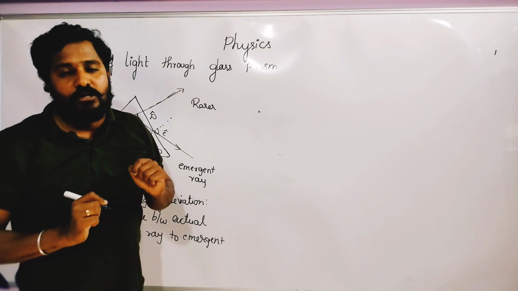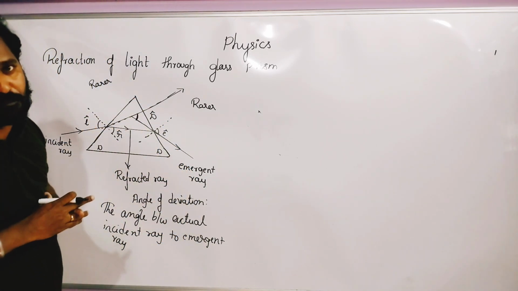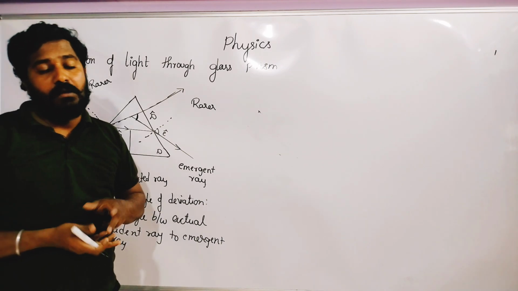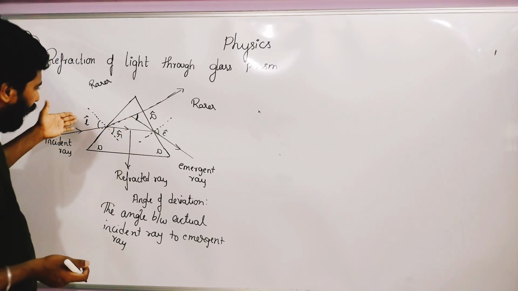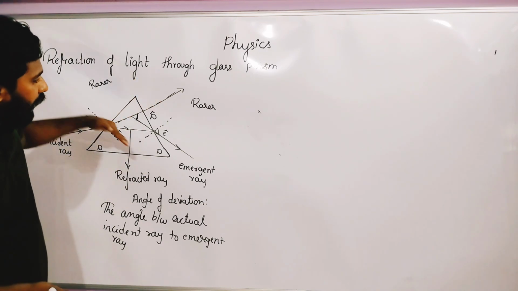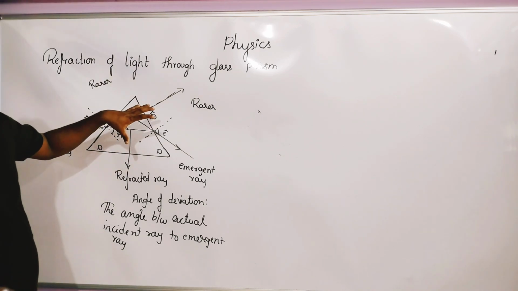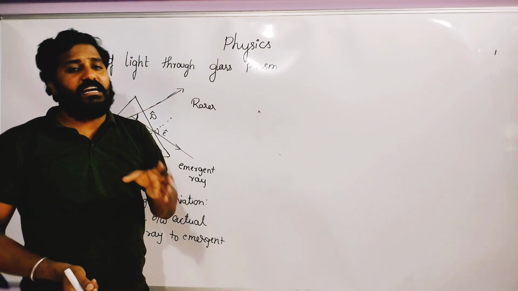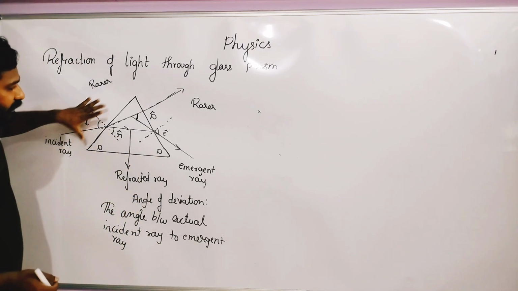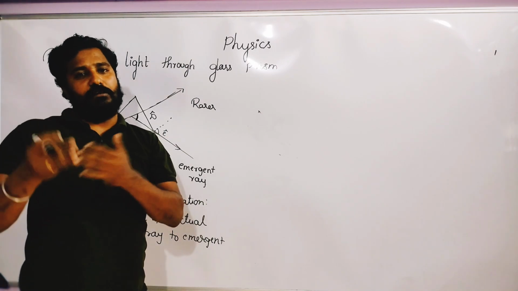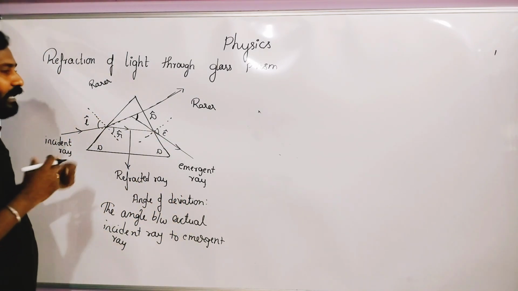Very important, children. They will ask you in the exam, they will give you the diagram. So this diagram is very important. No need of explanation and all. But the kind of questions they ask you is, what is the name of the angle of incidence, angle of emergence, angle of deviation, angle of refraction. Also, they can give you a diagram and ask you to complete it. Certain kind of questions can be asked.